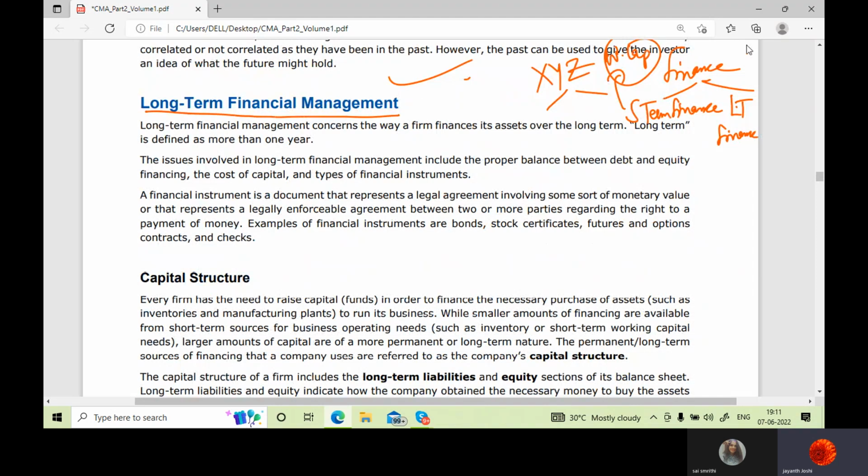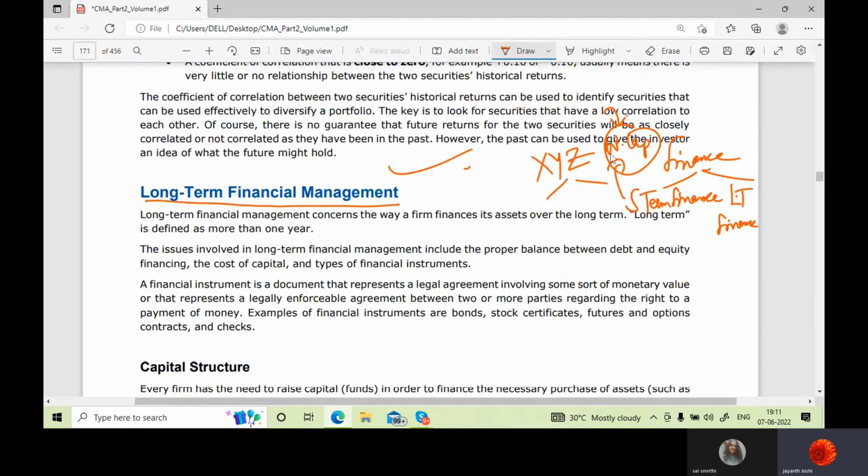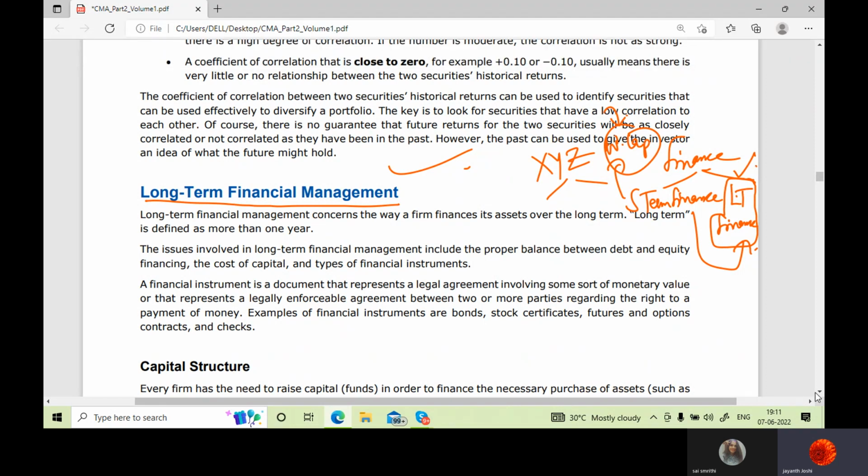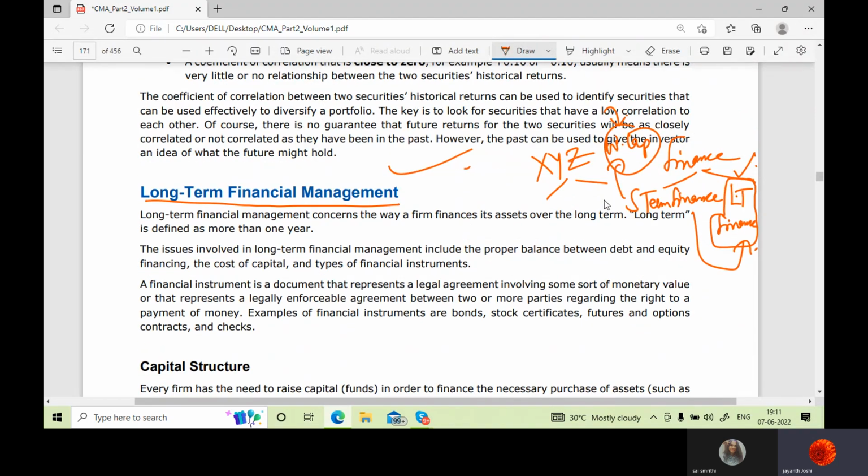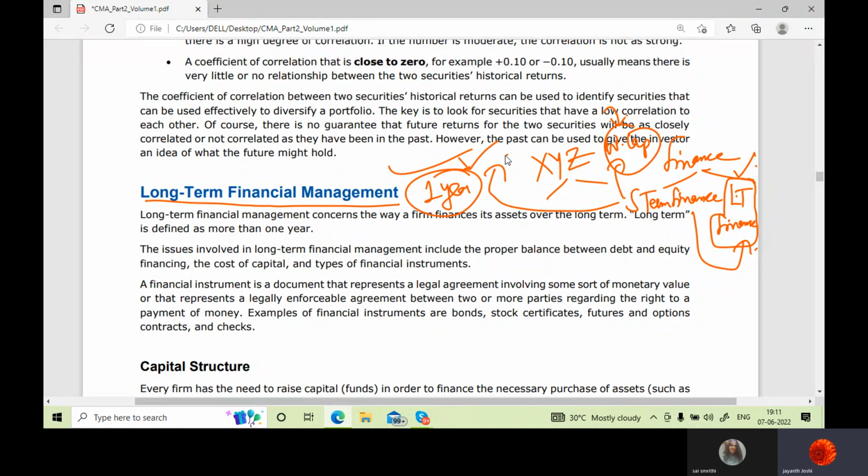So since we have understood that company XYZ is a company which requires finance to run its activities, and we have also discussed what categories of finance they require, this is what we are concerned with, because this is what we are learning. Okay. So short-term finance is finance which is usually used by the company to run its activities, which may be for a span of 1 year. If there is some activity which would be a prolonged activity or would go beyond 1 year, then long-term finance is what is required.